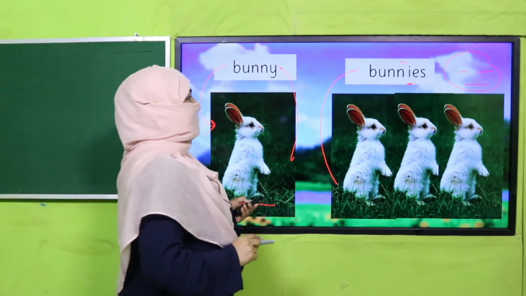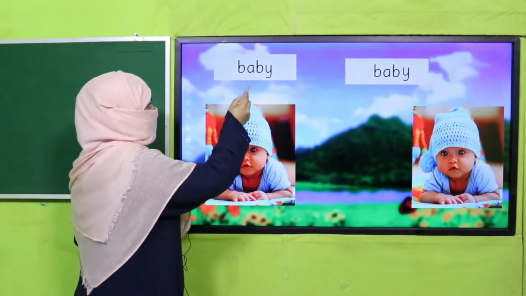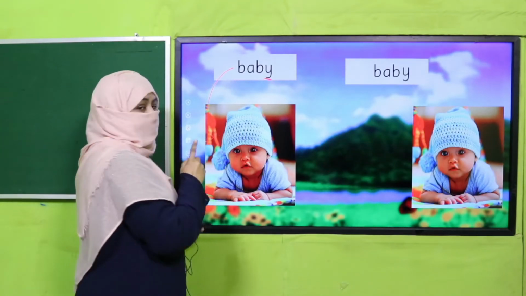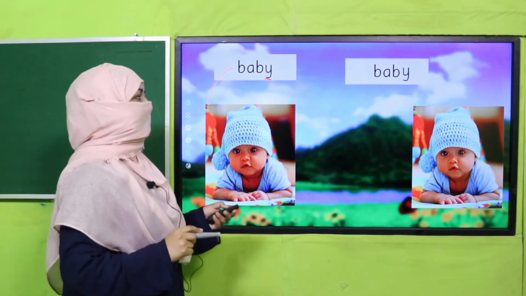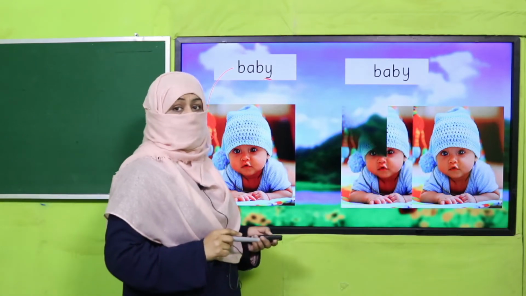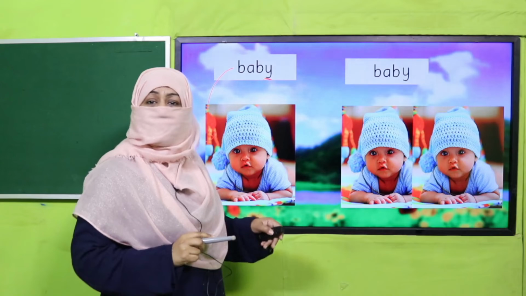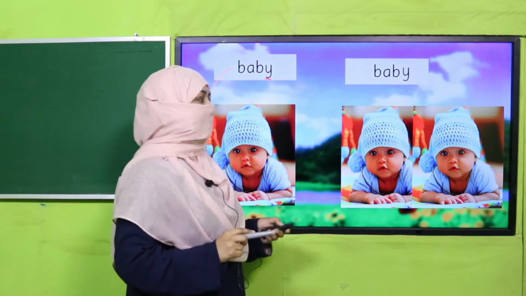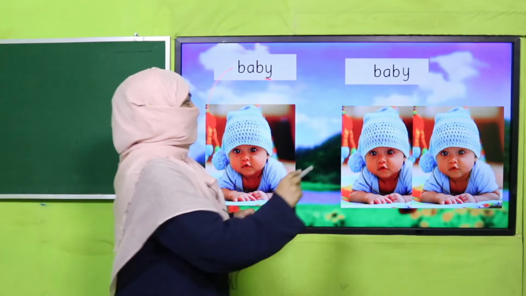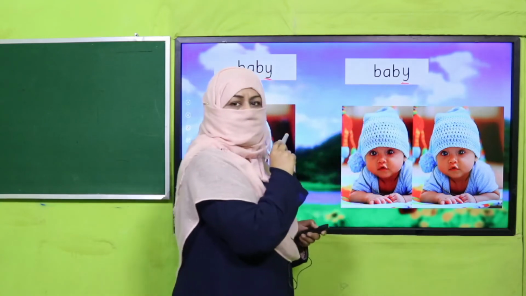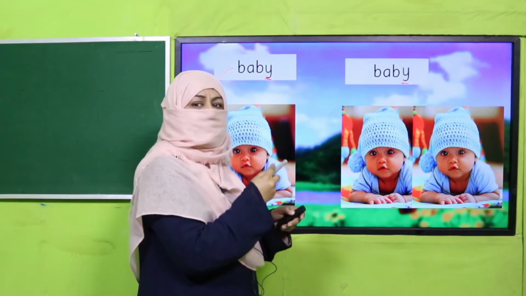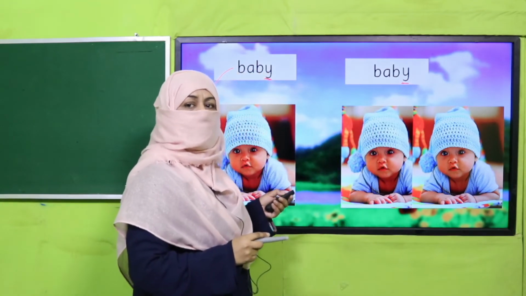Right? The next example is again, baby, one. One baby, singular. Now there are more than one. We are going to use a plural noun. And how do we do that? Last letter is Y. So what's the rule? What is the letter coming before Y?